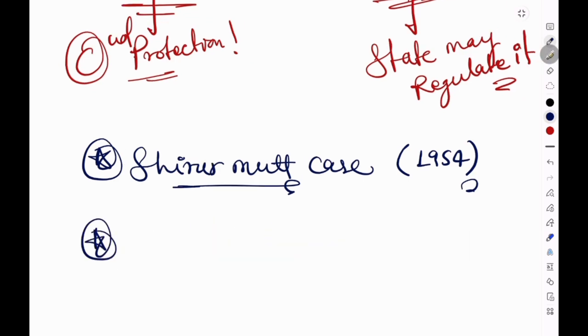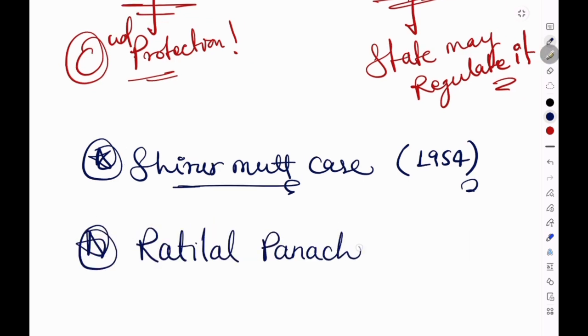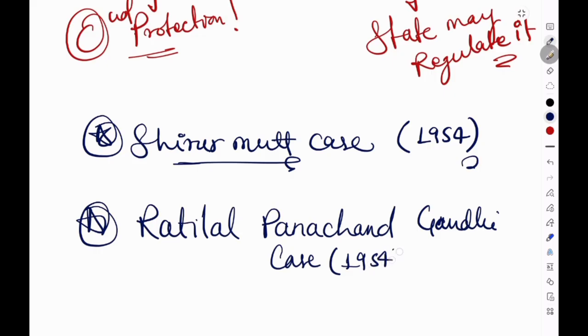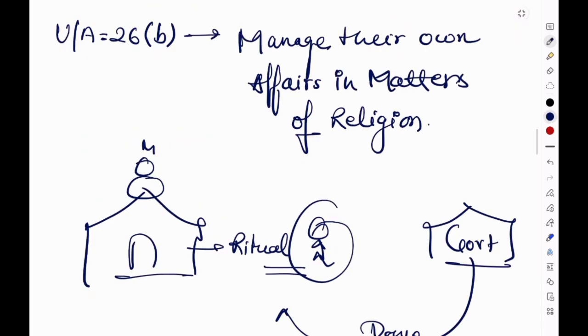After this there was another case, that is the Ratilal Panachand Gandhi case. It was also in 1954. In this case also, the court reaffirmed that a religious group possesses the freedom to conduct and manage its religious affairs, and the judgment strengthens the collective religious liberty under Article 26. So, at last, Article 26 Clause B protects the collective freedom of a religious community to govern its own religious life. It allows denominations to preserve their beliefs, rituals, ceremonies, traditions and spiritual identity. At the same time, it permits the state to regulate secular activities in the larger public interest.